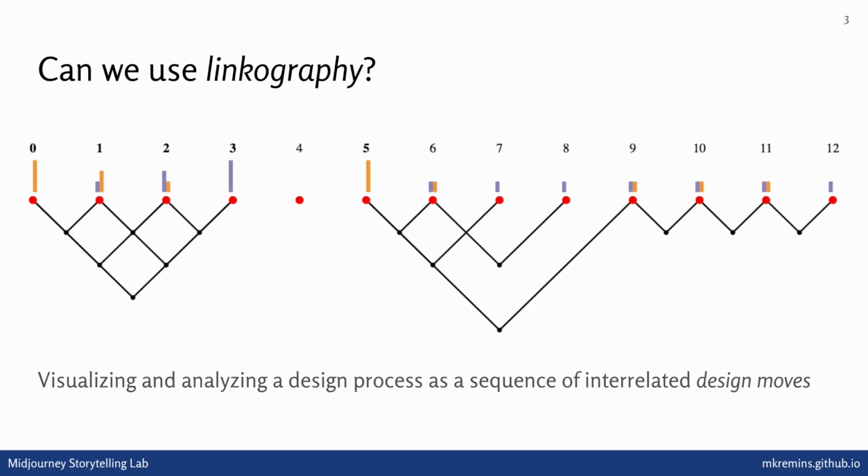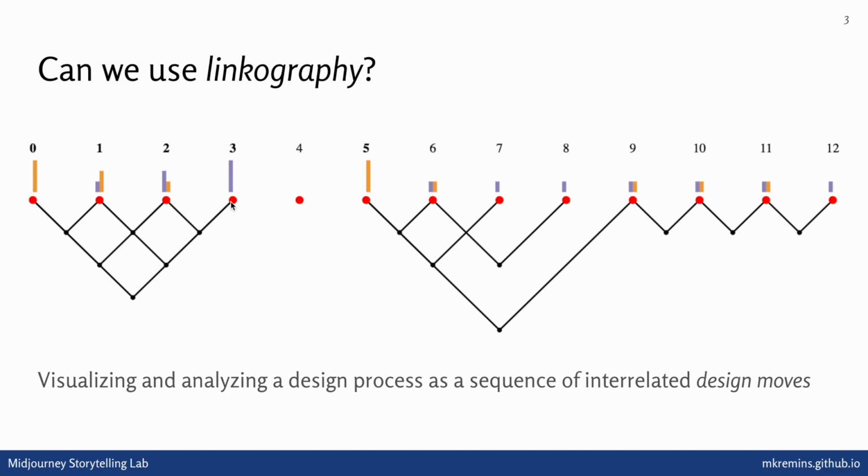But the basic idea is that you annotate a creative interaction as it unfolds as a series of design moves, where each design move is a way of updating the design situation in some sense. In this particular linkograph, we can see that each move is represented by a red dot. They're on a timeline from left to right, so each move that unfolds follows on from the previous moves. And when a move builds on or relates back to something that was done in a previous move, we draw a link between these two moves below the timeline.